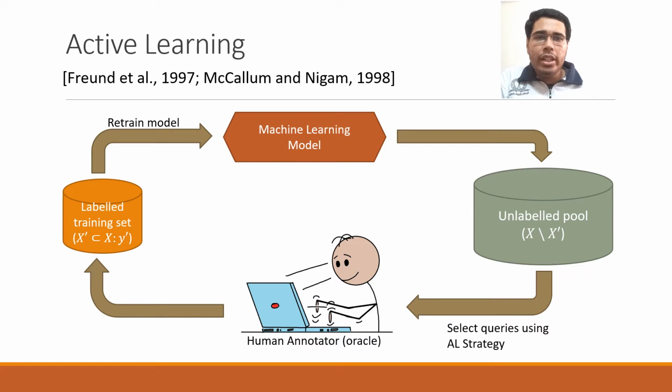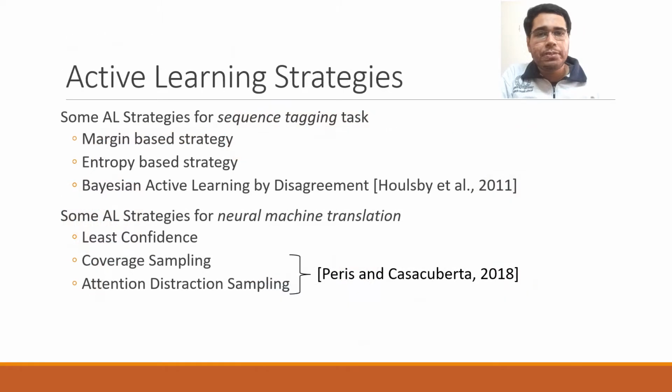The fundamental belief behind this concept is that a machine learning algorithm could potentially reach a higher level of accuracy while using a smaller number of labeled training examples if it were allowed to choose the data it wants to learn from. This is a very widely explored area and there is a lot of existing literature for the same.